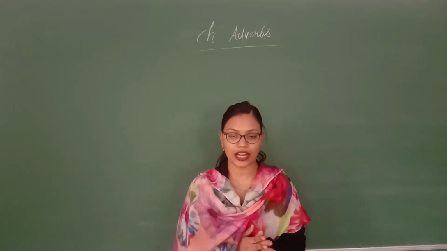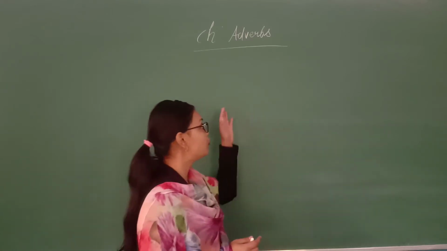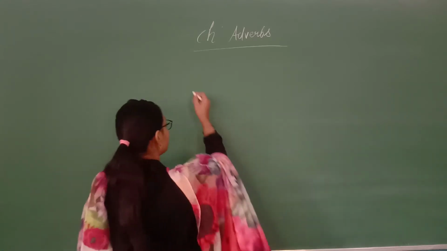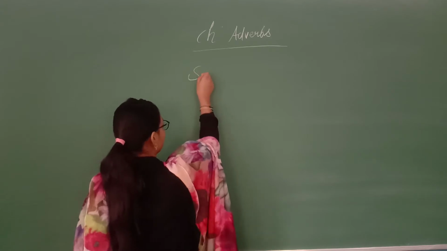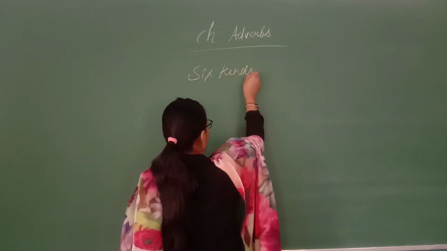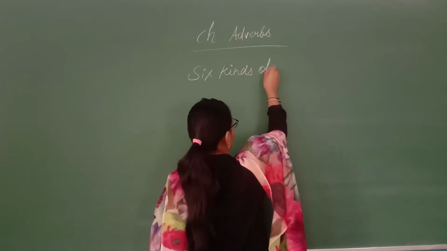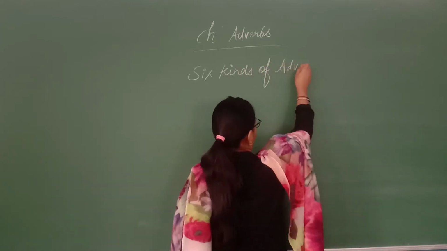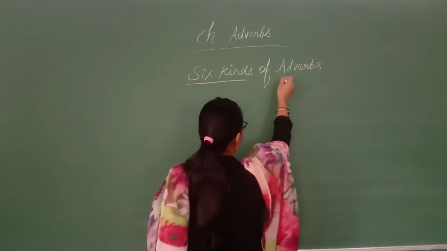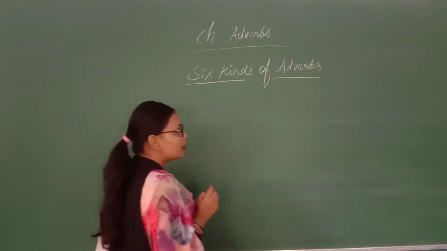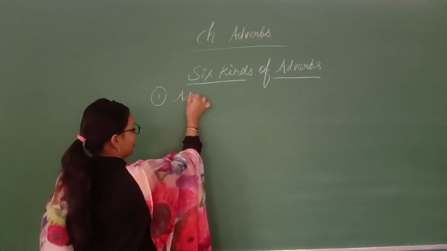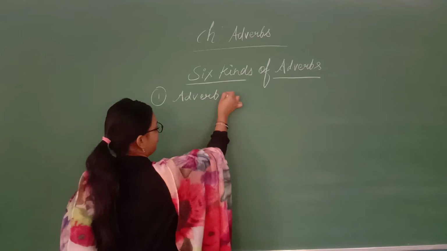Now come to the kinds of adverb. Adverbs are divided into 6 main kinds. So here I am writing 6 kinds of adverb. Here you need to learn that we have 6 main kinds of adverb. First we have adverb of manner.